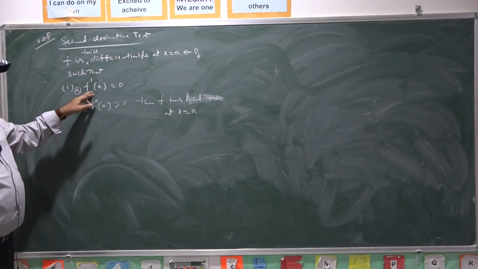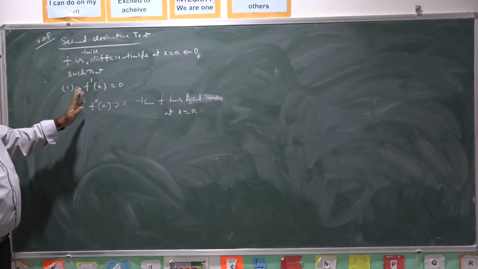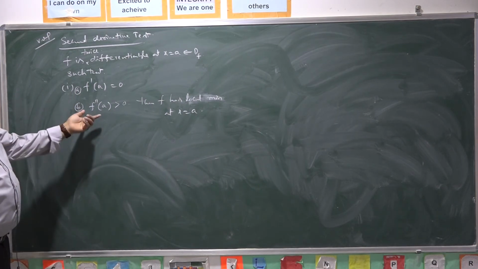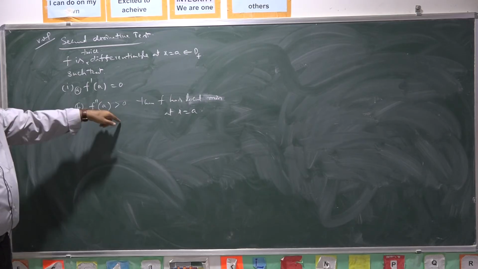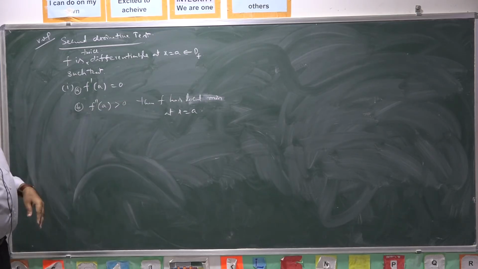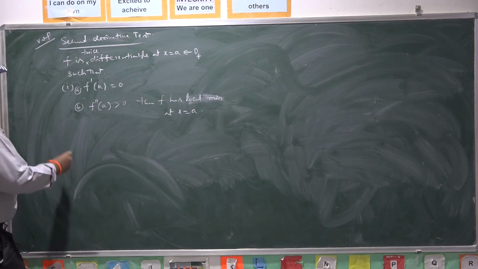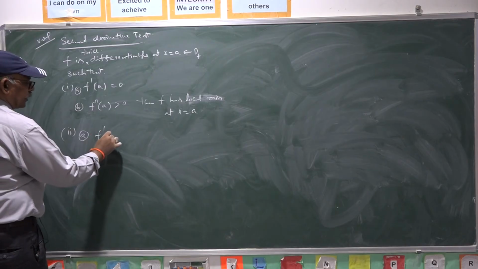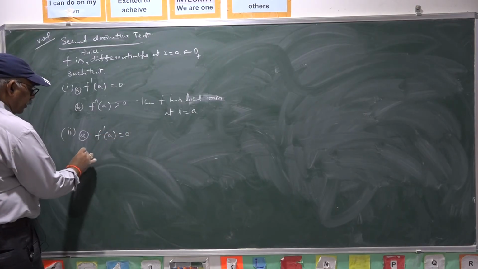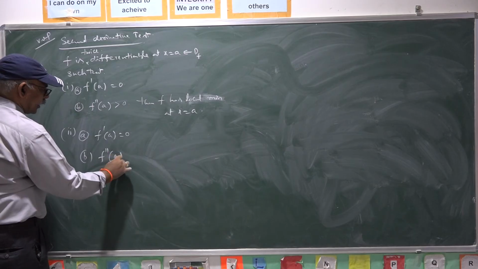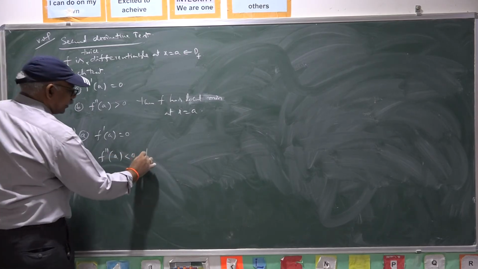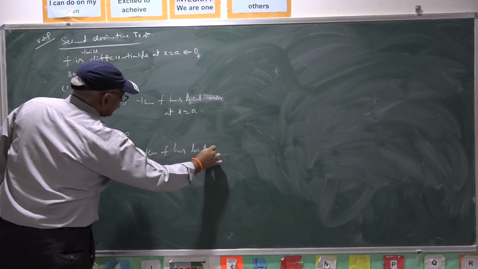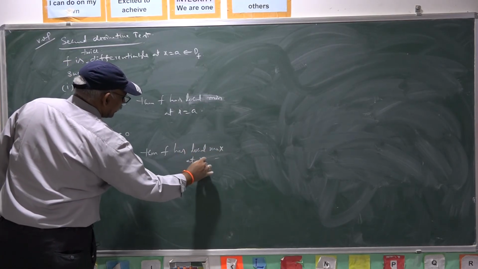Here the first derivative is 0, that is a condition, and the second derivative at A is positive, then f has local minimum at x equal to A. Whereas f dash A is 0 and f double dash A, the second derivative, is negative, then f has local maximum at x equal to A.